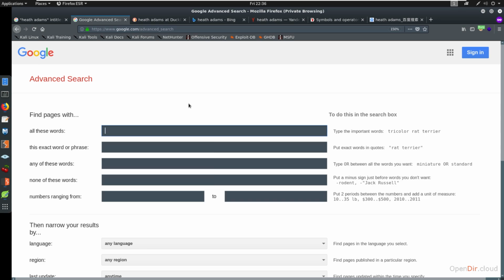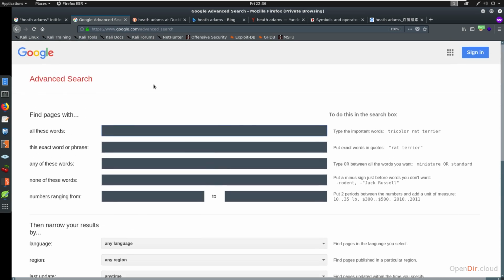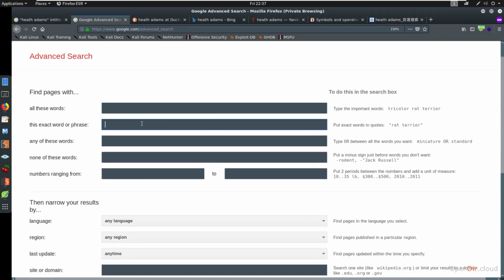The better that you can do research and really hunt things down, it becomes so useful, just beyond OSINT, beyond this here. But, okay, look, all the things that we've been talking about here, we have this google.com/advanced_search. All you have to do is come in here and type the words that you want. So say we want Heath Adams.